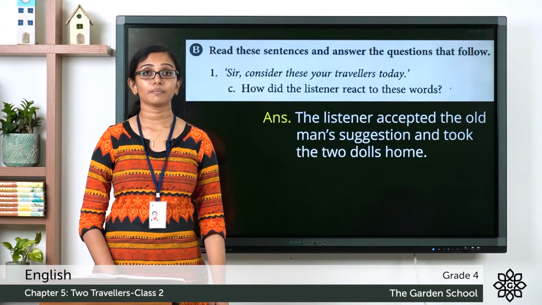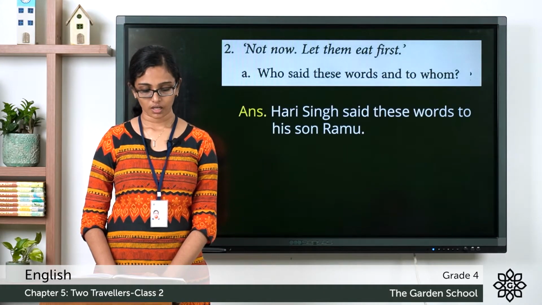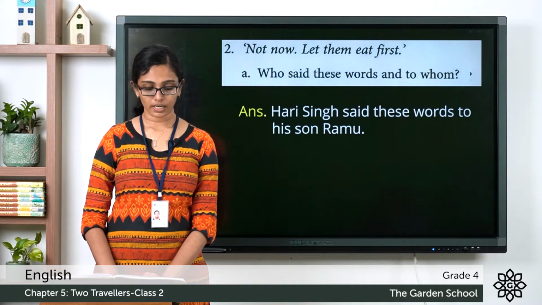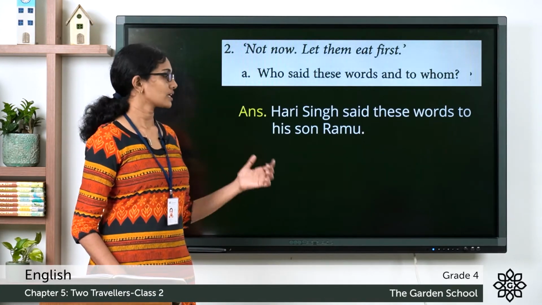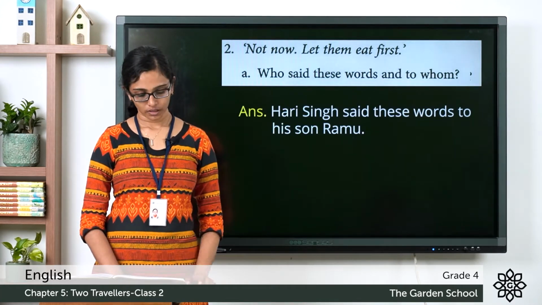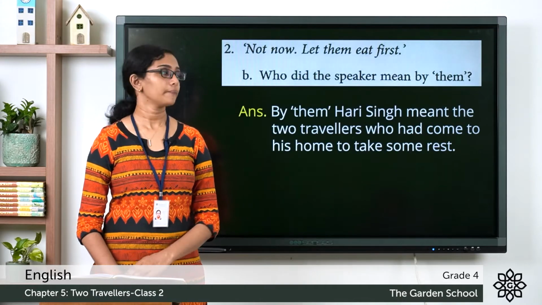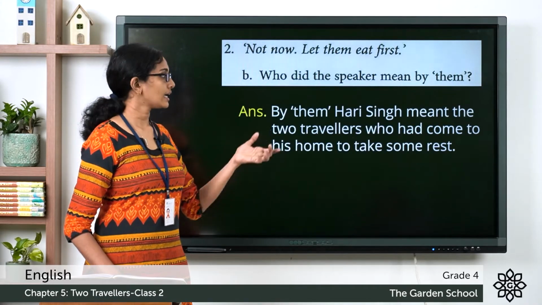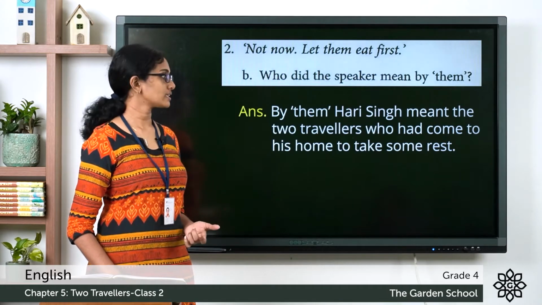Now, question number 2. Not now, let them eat first. Question A. Who said these words and to whom? Hari Singh said these words to his son Ramu. Question B. Who did the speaker mean by them? By them, Hari Singh meant the 2 travelers who had come to his home to take some rest.